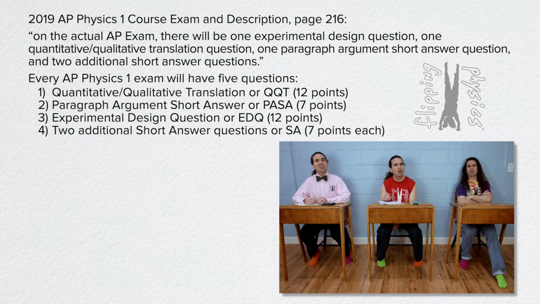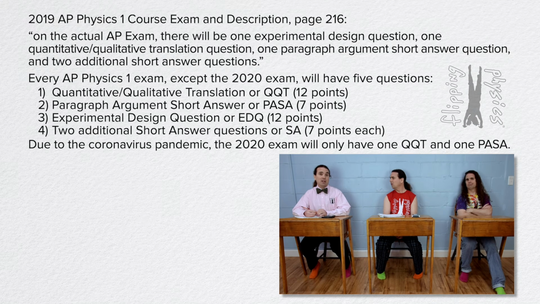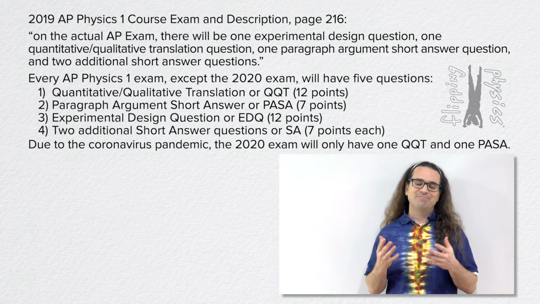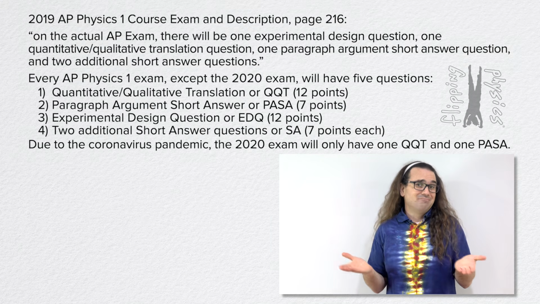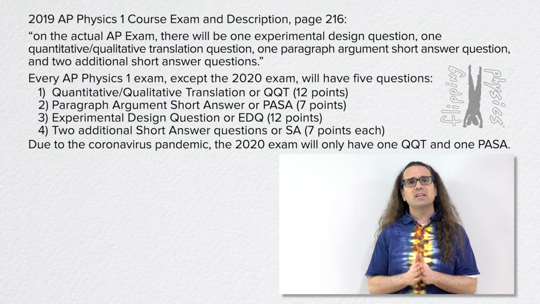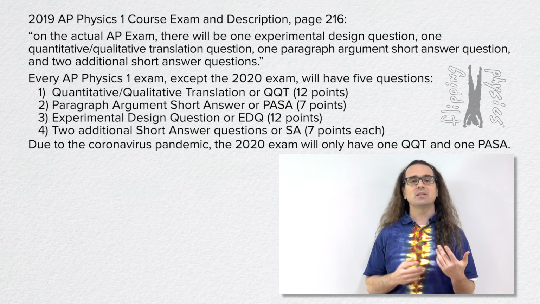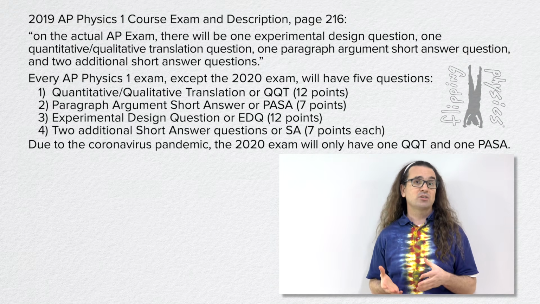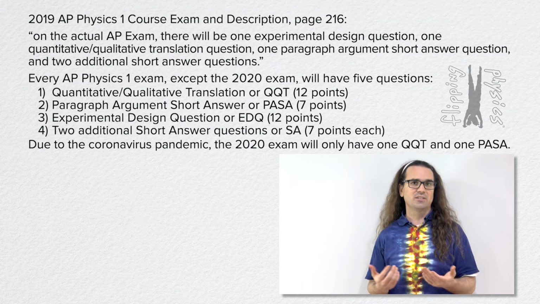Hold up. I thought we were only going to have 2 questions this year. Right. Because of the coronavirus pandemic in 2020, we are only having one quantitative qualitative translation and one paragraph argument short answer question. Right, Mr. P? That is correct. 2020 is a bit different. So yeah, one quantitative qualitative translation question and one paragraph argument short answer question in 2020. Which is why we are defining those this year, and we will define experimental design questions next year.